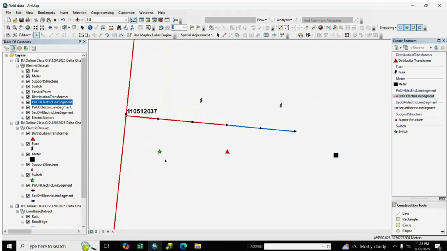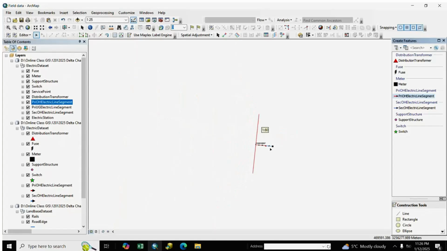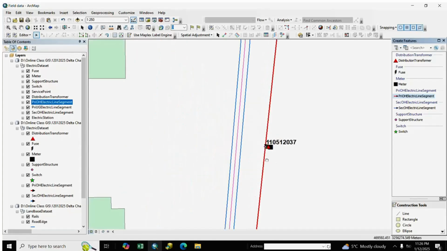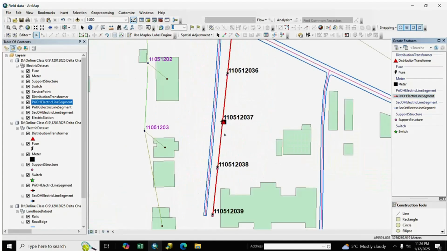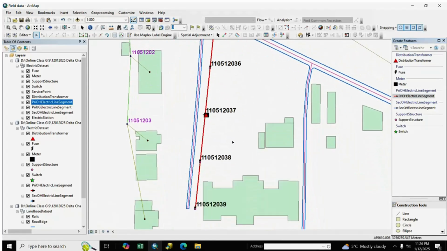go to asset management. First we take the HT side switch, and next the HT side fuse, and next DTR, and next the LT side fuse and meter. Last is the meter. Our assembly is completed. We save it. After assembly, we complete our insert data, 5 poles and 1 DTR assembly.